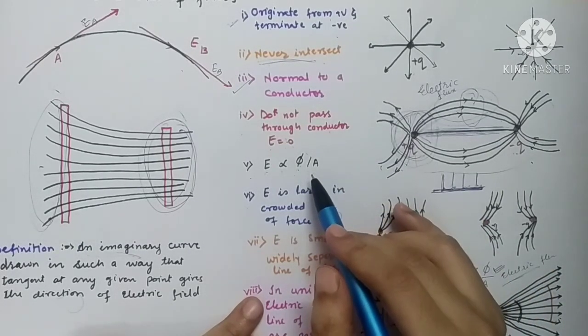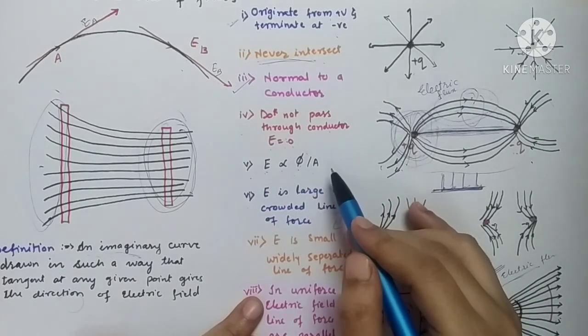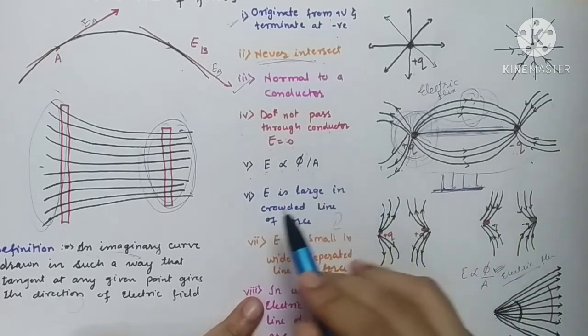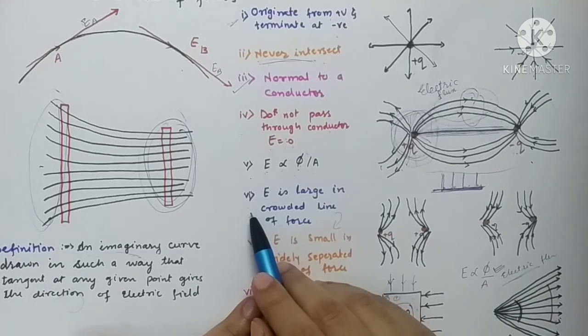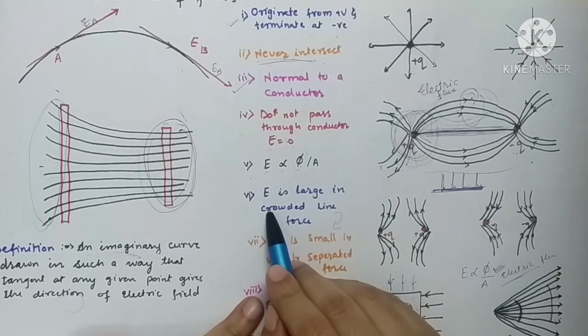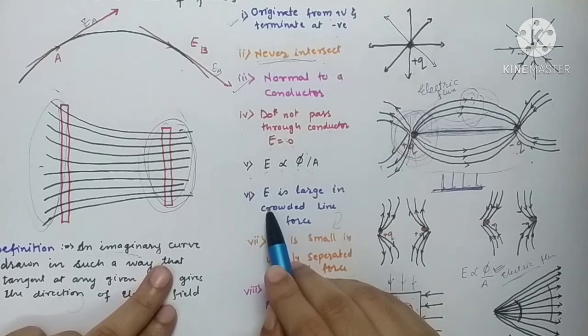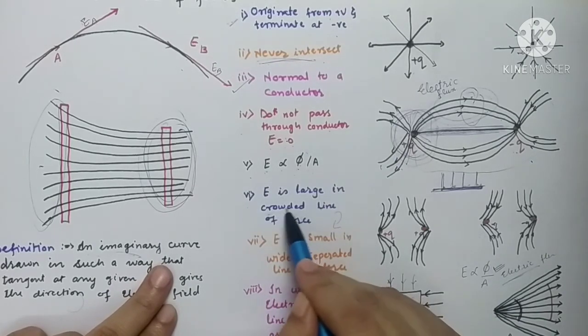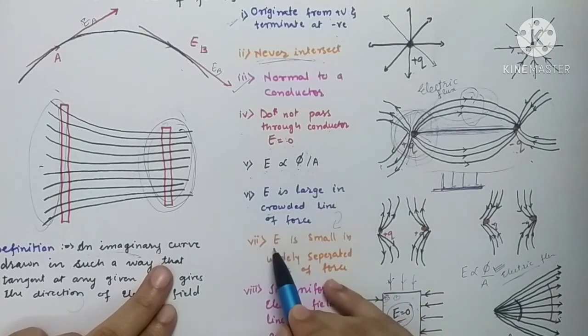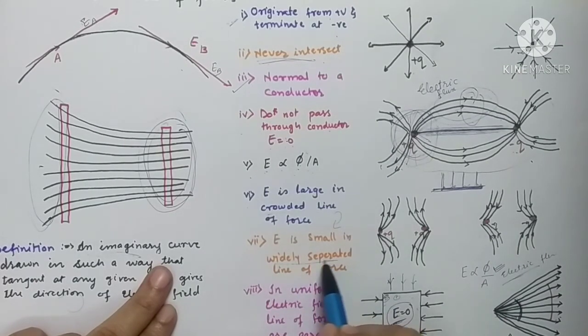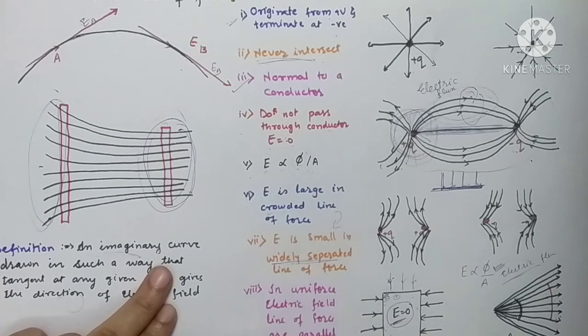Smaller the electric flux per unit area, smaller will be the electric field intensity. Sixth property is, electric field is found to have a greater magnitude if the lines of force are crowded, and a smaller magnitude if the lines of force are widely separated from each other.